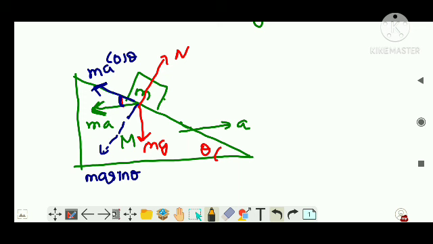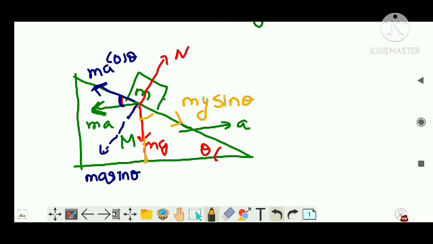MG also, see, if I continue this as a triangle, this will be 90 minus theta. If you didn't understand, I will take it explicitly. This angle will be 90 degrees, so this will be 90 minus theta. So MG will have a component in this section, that is MG cos(90 minus theta). What is cos(90 minus theta)? It is sin theta. So I can write MG sin theta.